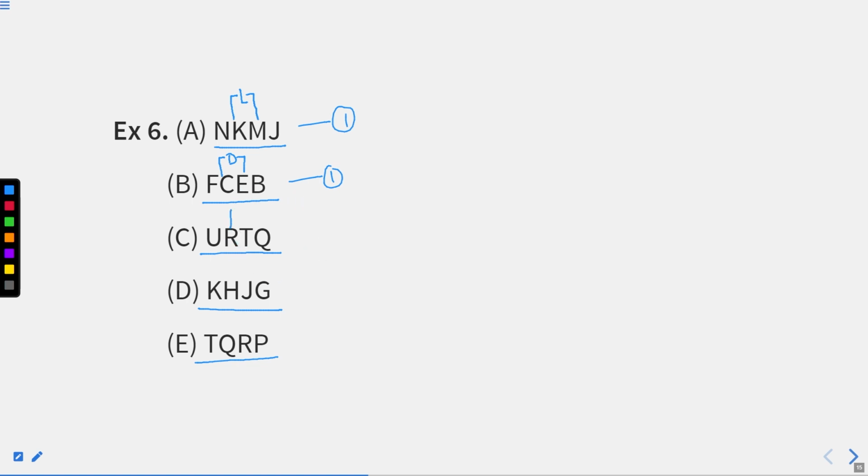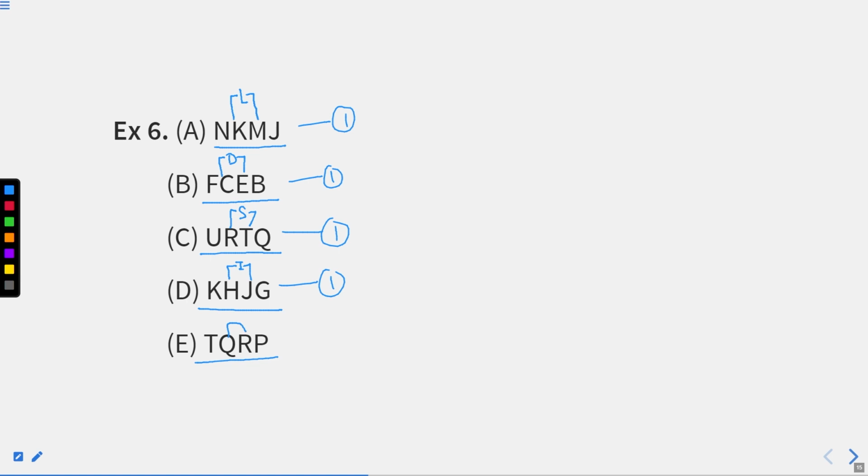In between R and T, that is S. This is also following this pattern. In between H and J is I, right? So I is there in between. So every letter that we have discussed till now has one letter in between the two letters, right?